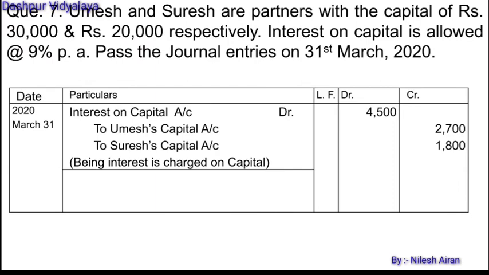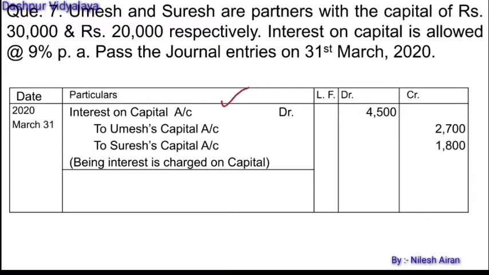Let's see another question. Umesh and Suresh are the partners with a capital of rupees 30,000 and 20,000 respectively. Interest on capital is allowed at the rate of 9% per annum. Pass the journal entries on 31st of March 2020.